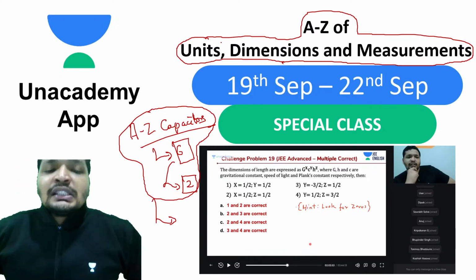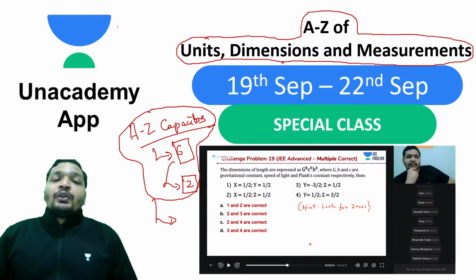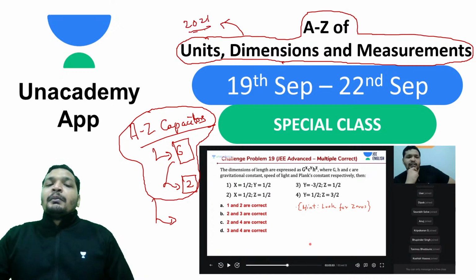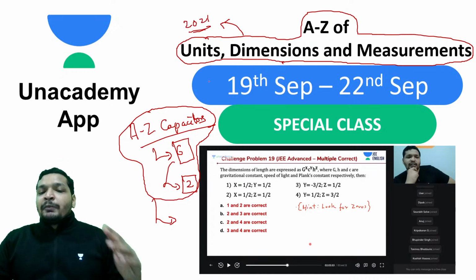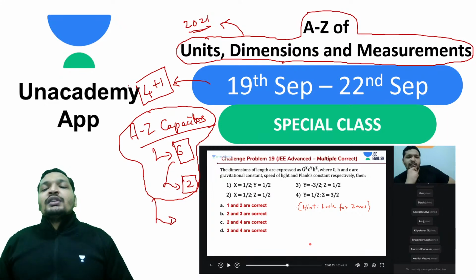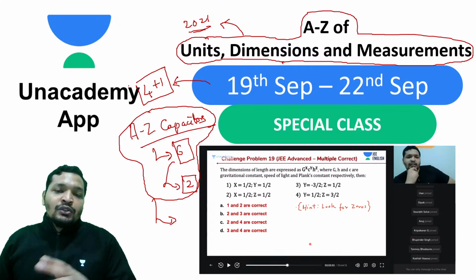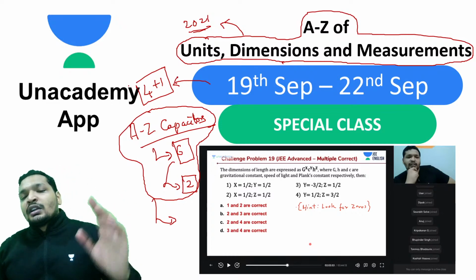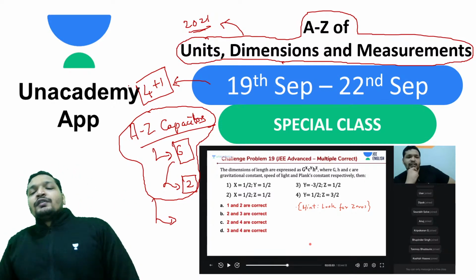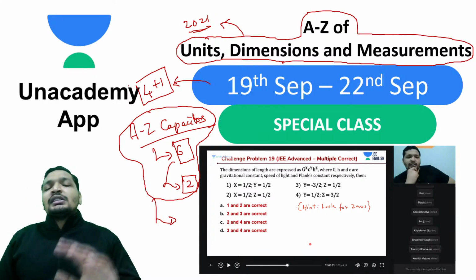So yes, the A to Z series of capacitors is complete. Units, dimensions and measurements is also complete. 2021 aspirants, do not ignore this. 2022 aspirants, definitely you're going to attend them because it's a full-length lecture. Complete concepts have been covered in these 4 back-to-back sessions plus 1 model problem session. But 2021 aspirants, do not ignore the units, dimensions and measurements topic that I am conducting on the Unacademy learning app, this A to Z series. Do not ignore any of the subjects or lectures that you're following. Do not ignore this A to Z dimensions, because this is typically one of the mistakes that